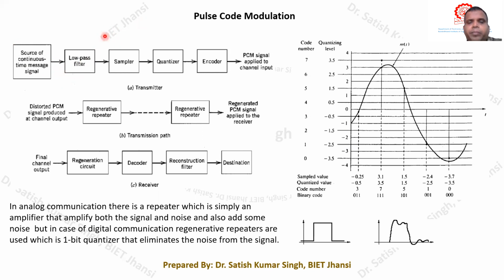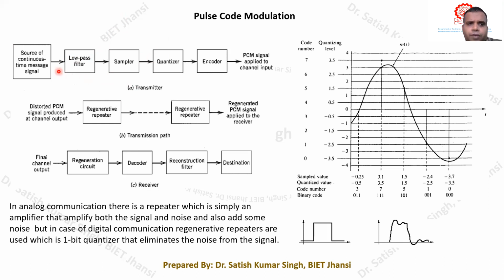So once we are band limiting these signals, then we can design a sampler, because we know that for the sampling purpose we need to follow the Nyquist criteria, in which we need to take the sampling frequency greater than or equal to twice the maximum frequency available in the message signal. So if it is, let us say, 5 kilohertz, then the sampling frequency should be greater than 10 kilohertz. Okay, so that will be appropriate, so that from the sampled signal it is possible to recover back the original message signal. Otherwise it is not possible.